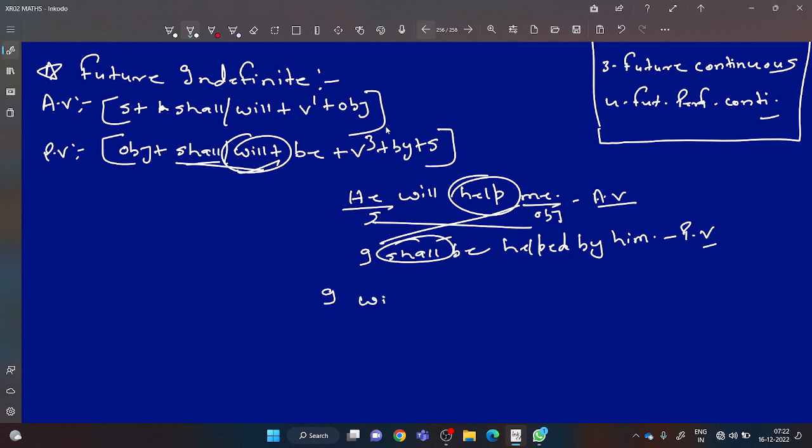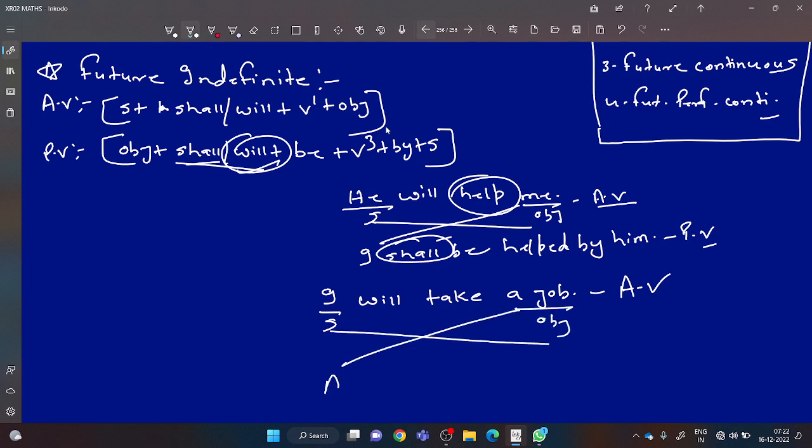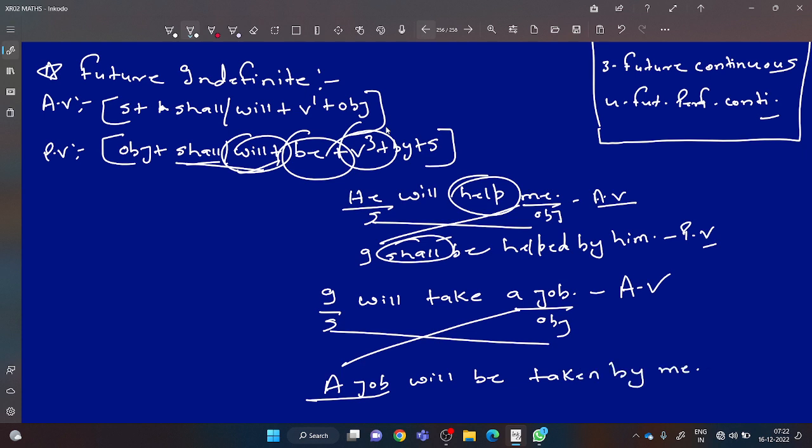I will take a job. Will is also correct, no issue. This is in active voice. Solve this question everyone. I will take a job. A job will be written at first. Then will. After will what should be given? Be. Main verb V3. What is the V3 of take? Taken. By. I will be changed into me. This is in passive voice.